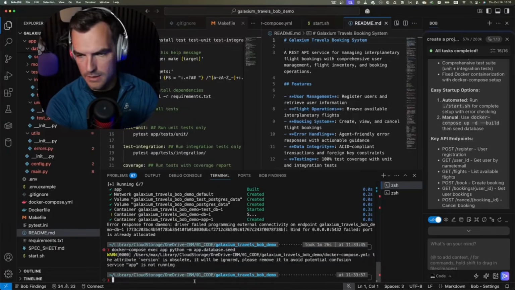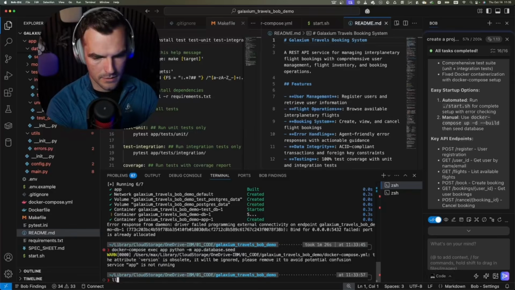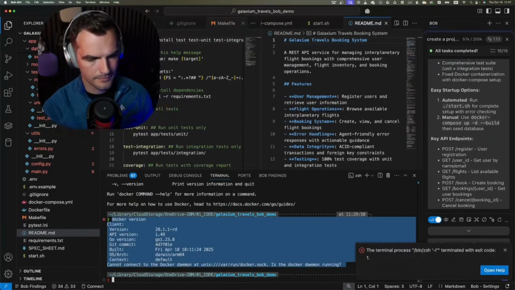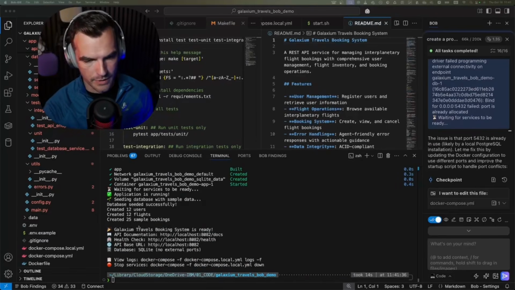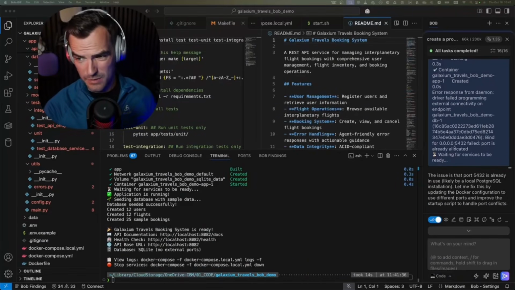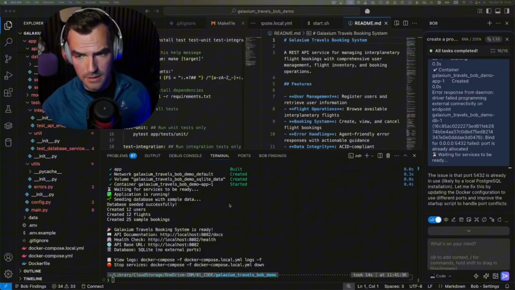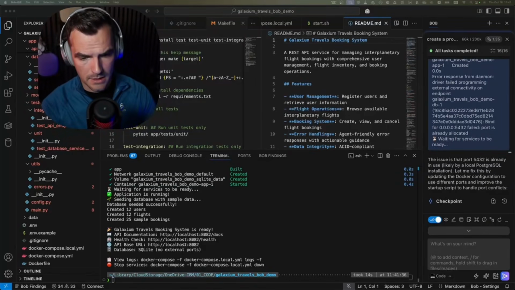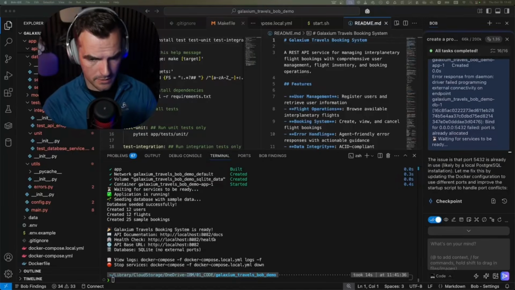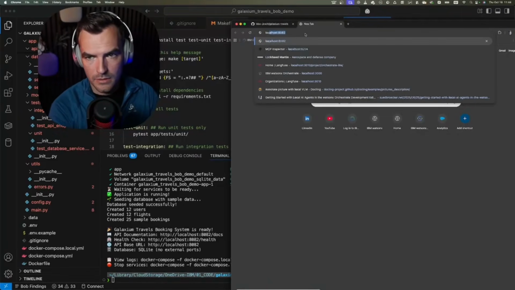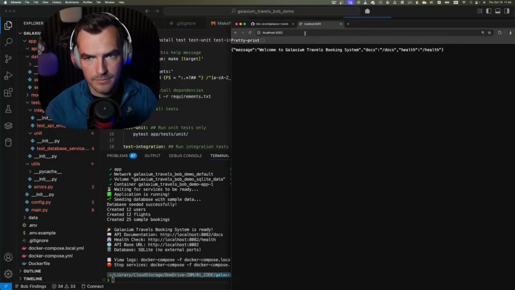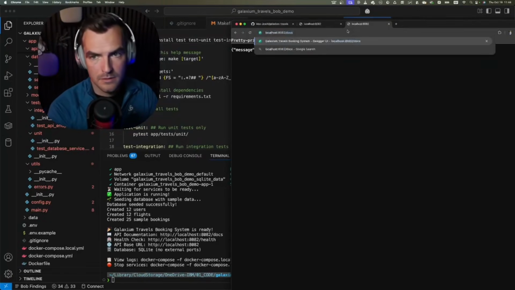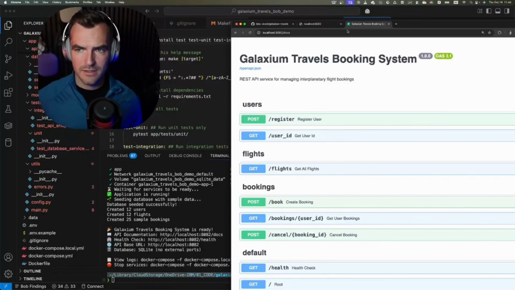Let's just try that. Is that here in the root folder? Yes. Okay, I had to take one more iteration because it had issues with ports already being taken, and it added some logic to the start script to do something else when a port is taken. So it's supposed to be working now. Let's see. Let's go to localhost 8082 first. Oh, welcome to Galaxium Travels booking system. There we go. That looks pretty good to me.